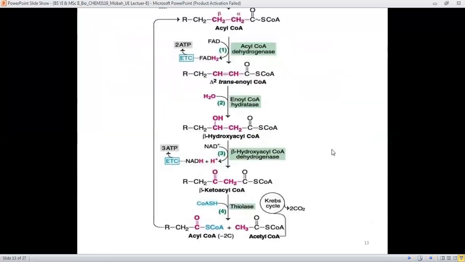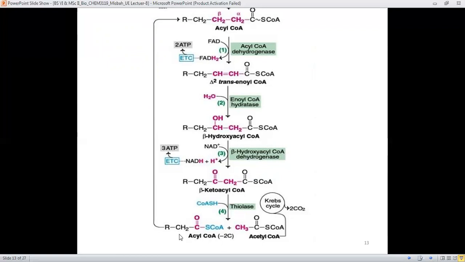Here is the overall reaction starting from acyl CoA. First is the buildup of double bond. Next is the addition of water molecule across the double bond. Next step is also the oxidation or dehydrogenation step to give the beta keto functionality. And the next step is the cleavage from this beta position.